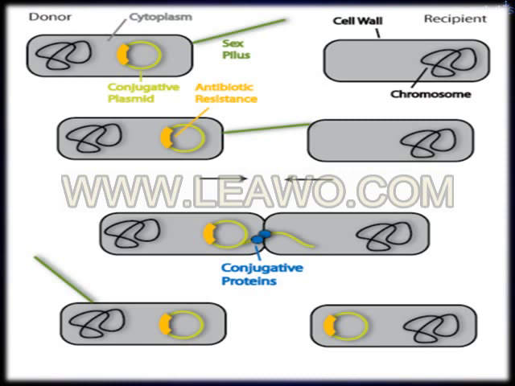This is how drug resistance from one bacterium to another takes place. So resistant bacteria will transmit the drug resistance to non-resistant bacteria by this R factor by means of the conjugative process.